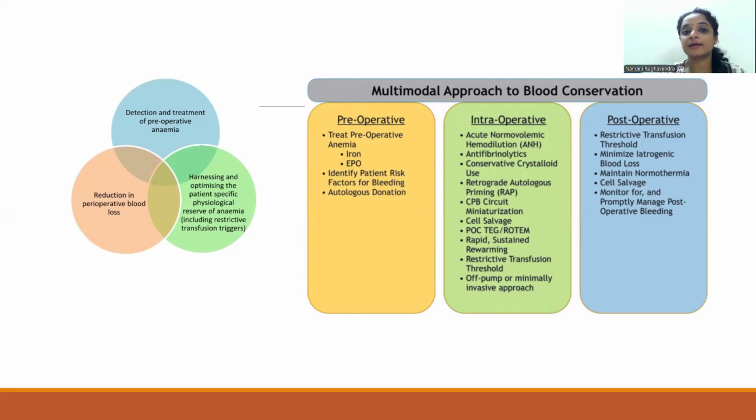Post-operatively, we need to have a high degree of suspicion for any kind of bleeding which is happening, and try to use point of care testing when available to identify what exactly is missing or what exactly is being lost, so that we can replace only that. If we have to do transfusion, let us only transfuse that particular product or component of blood which is reduced. And we also have to try to maintain normothermia as much as possible even in the post-operative stage. Cell salvage can be initiated even post-operatively if there is a lot of bleeding which is happening in the drains. Restart any parenteral iron therapy if it's possible, and try to use pressure dressings wherever possible to prevent blood loss from the bleeding site as well.